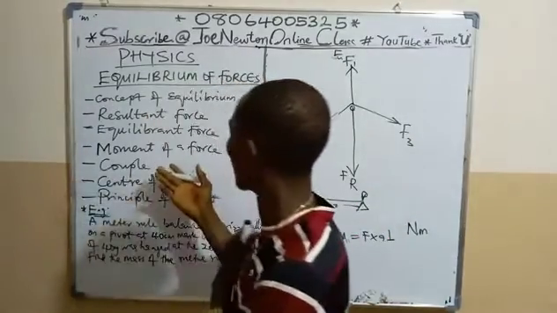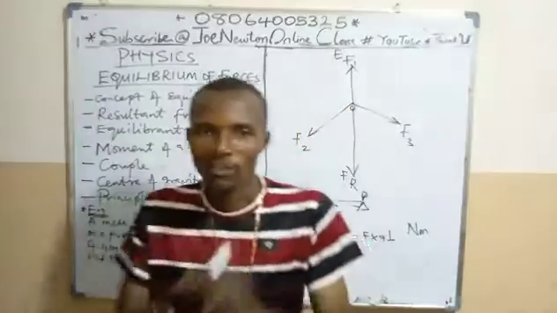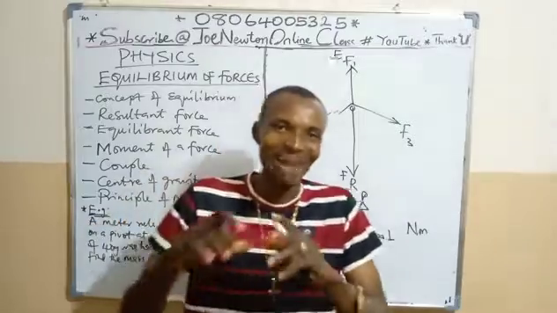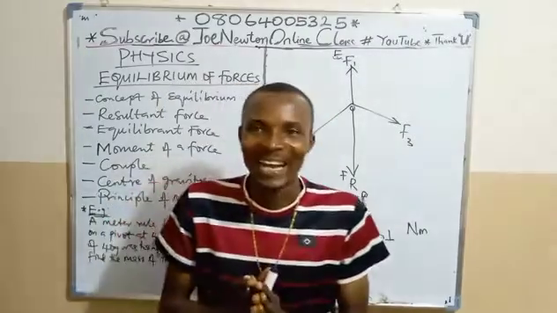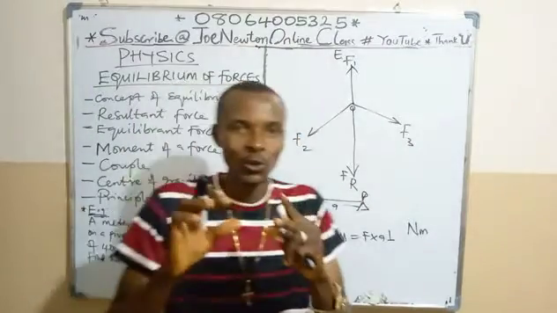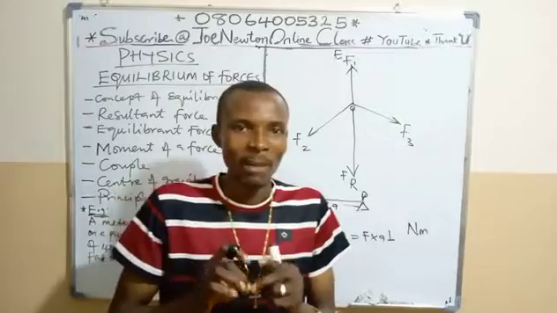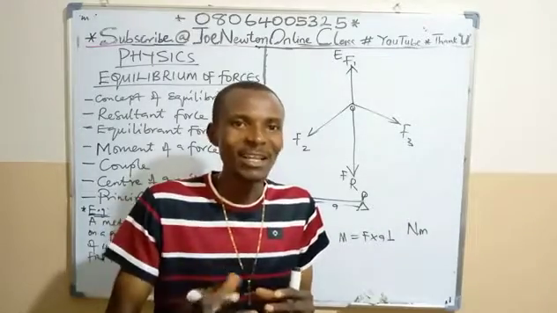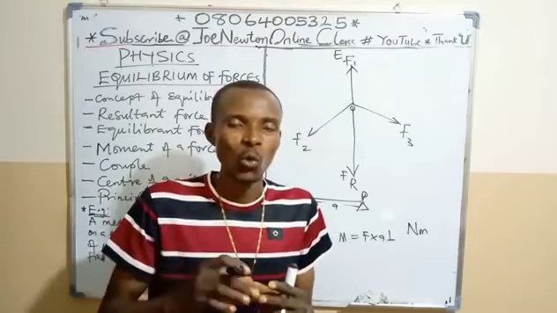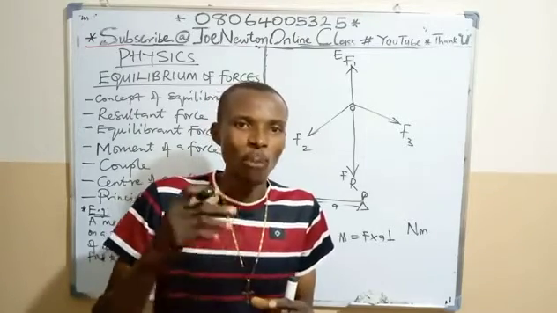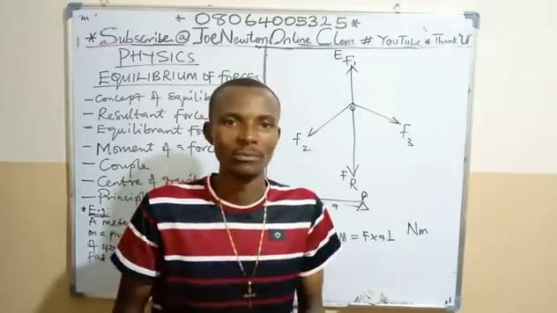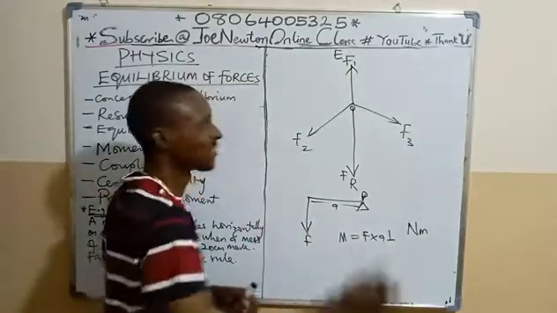Now let's look at another concept, which is couple. What is a couple? By couple here, we don't mean married people. This is not about marriage. By couple here, we mean a system of forces. A couple is constituted by two equal but oppositely directed forces that are not acting in a straight line. Two equal parallel forces that are oppositely directed but not acting in a straight line form a couple, a system of forces.